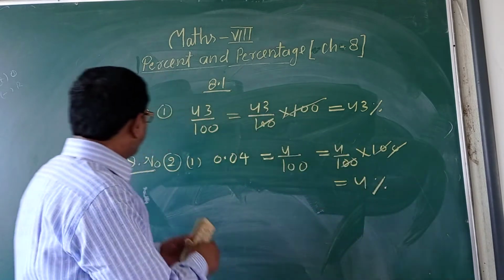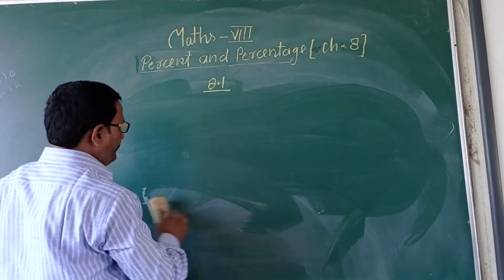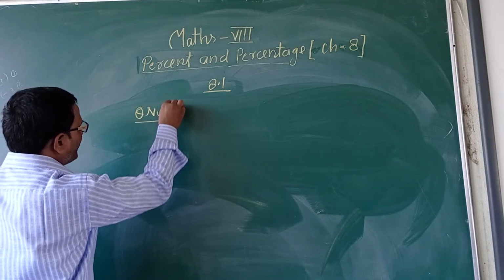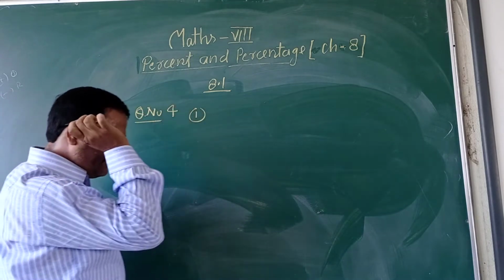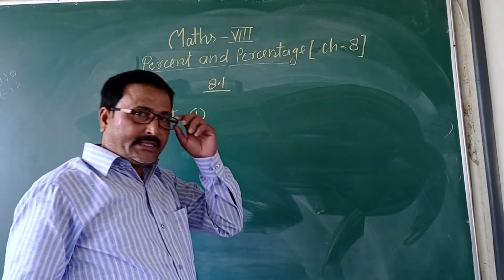Now the fourth question. Question number 4, first one. Given 15% of rupees 600.